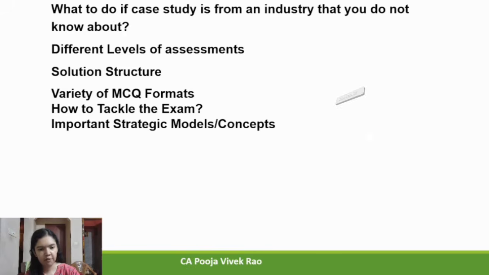The next point discussed in the webinar was important strategic models or concepts. So almost 40 important strategic models were revealed in this webinar, from which questions might come, that is case studies might be relating to these models. So what I have done is I have mentioned the name of these models in the description below. So you can either make a mind map of this or you can mark this important topic in your index, in which page this is coming and in which notebook this is. So that in the exam when the question comes you will be able to quickly refer to your notebooks. So for the names of these strategic models, please check the comments below.